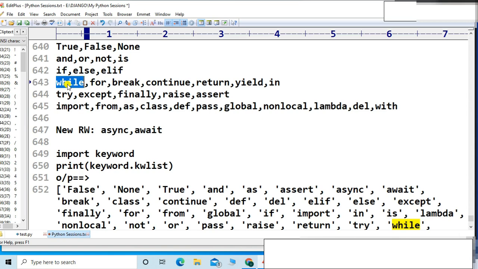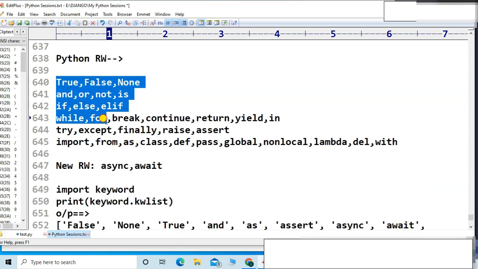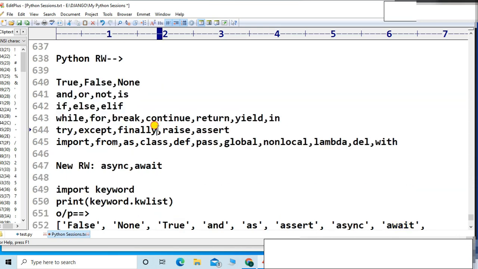My third observation is, in C language, there is a word constant, friends. Suppose I want to define a constant value. So there is a word constant, which we can call const in C language. But here in this list, you can't see the const word, right? This word is not in the Python language, friends. So constant is not in Python, right? That is the other thing.